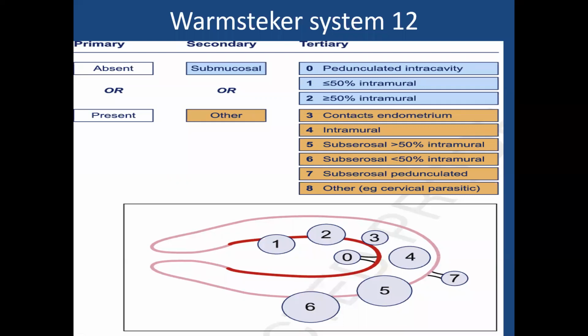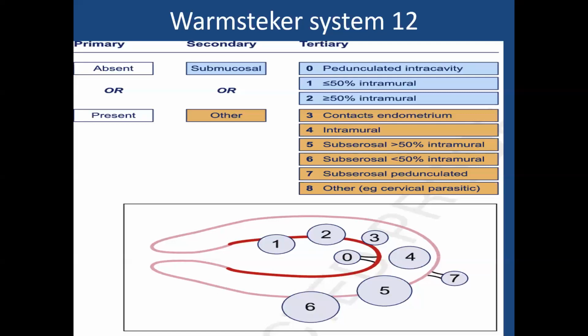So 3 is intramural, 100% intramural fibroid which is impacted onto the endometrium. 4 is 100% intramural fibroid which is not attached to either endometrium or to the peritoneal surface. Then 5 is subserosal fibroid with more than 50% intramural. 6 is subserosal fibroid with less than 50% intramural, whereas 7 is subserosal pedunculated fibroid.